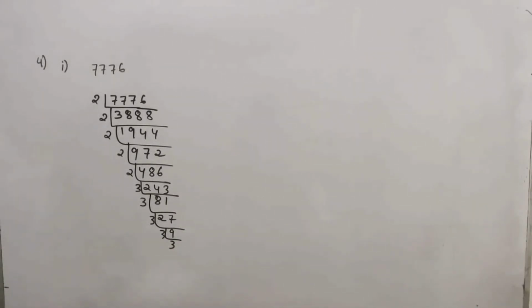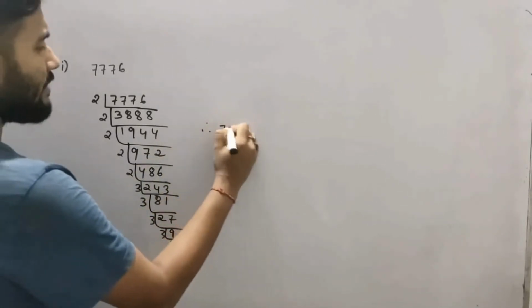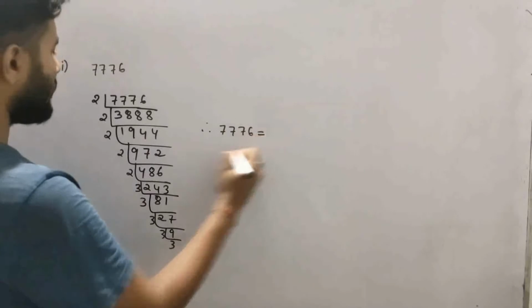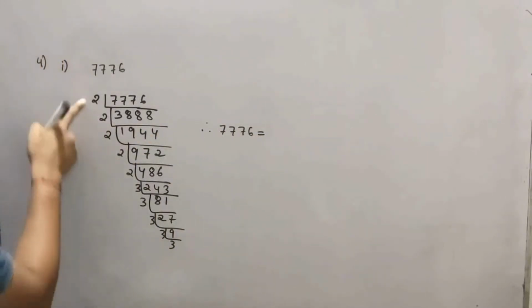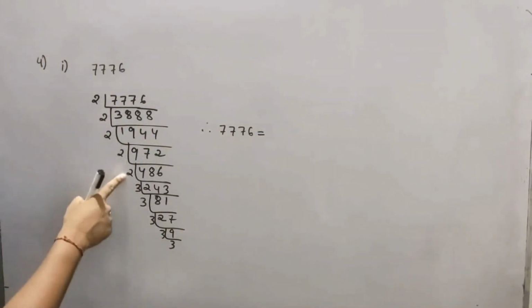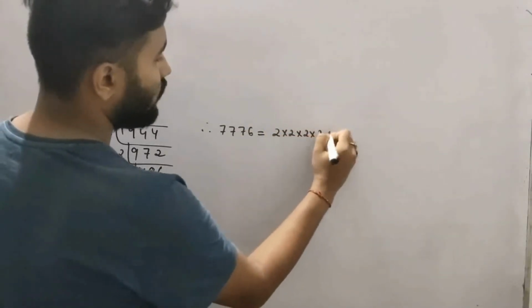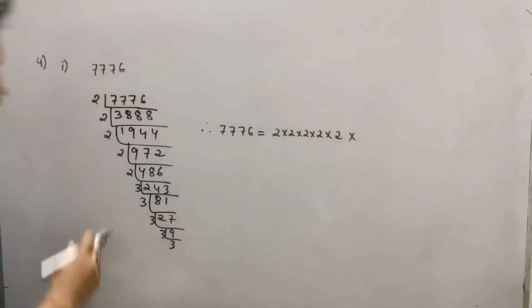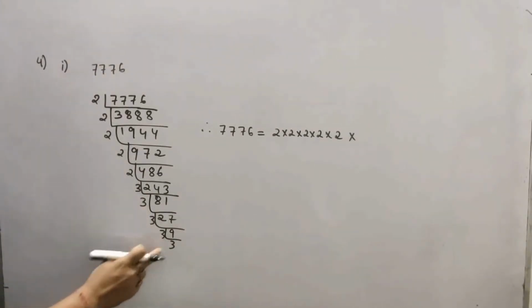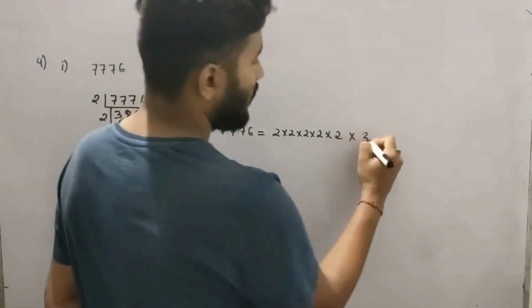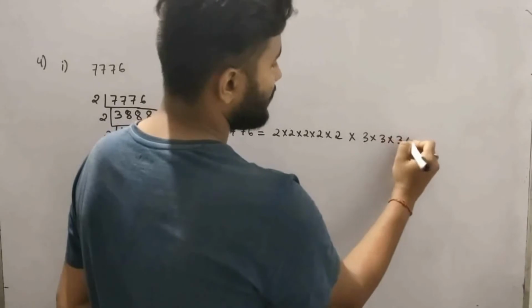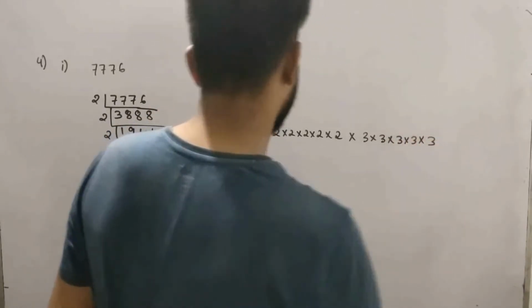Okay. So now what can I write? Therefore 7776 is equal to 2 into 2 into 2 into 2 into 2 into 3 into 3 into 3 into 3 into 3.